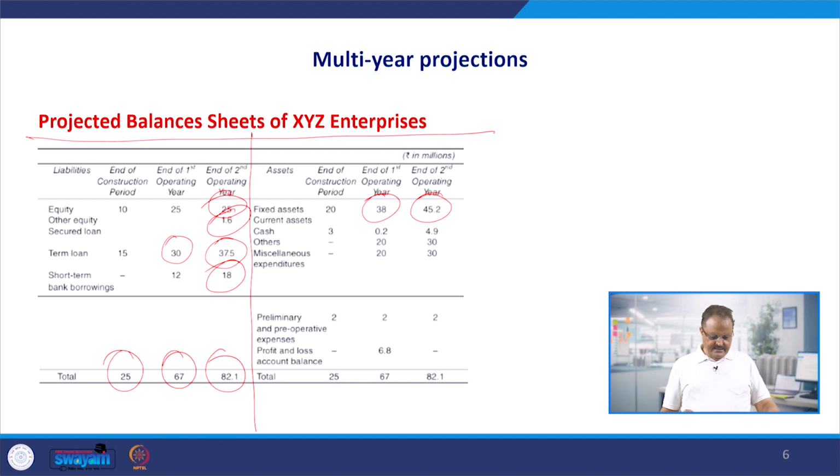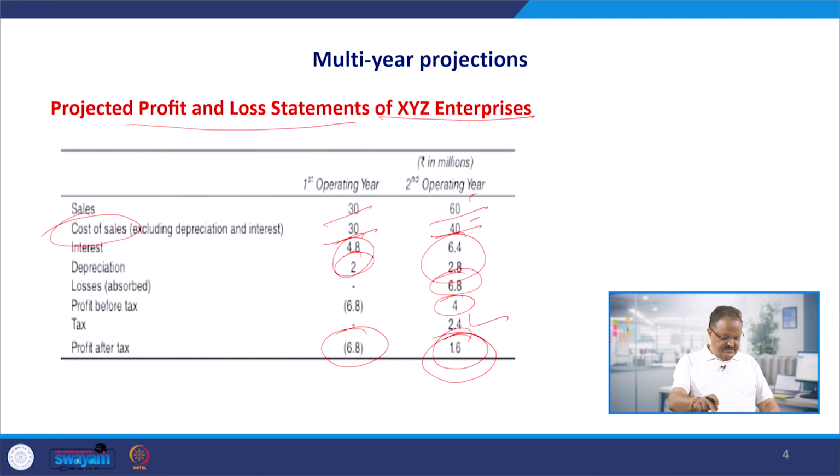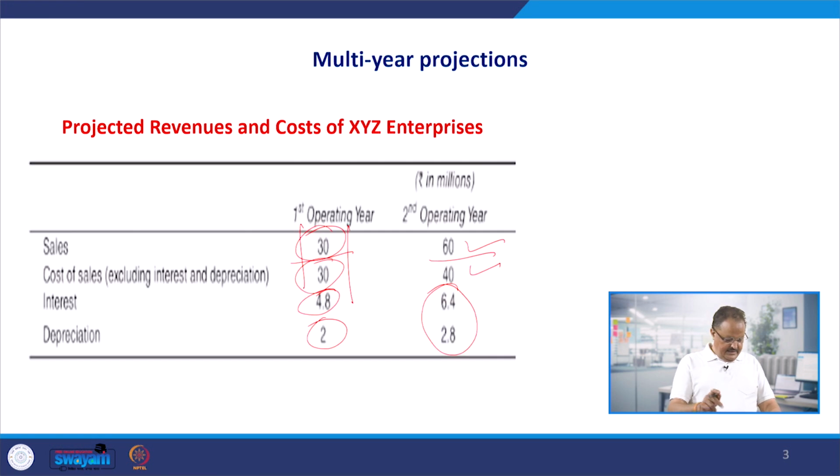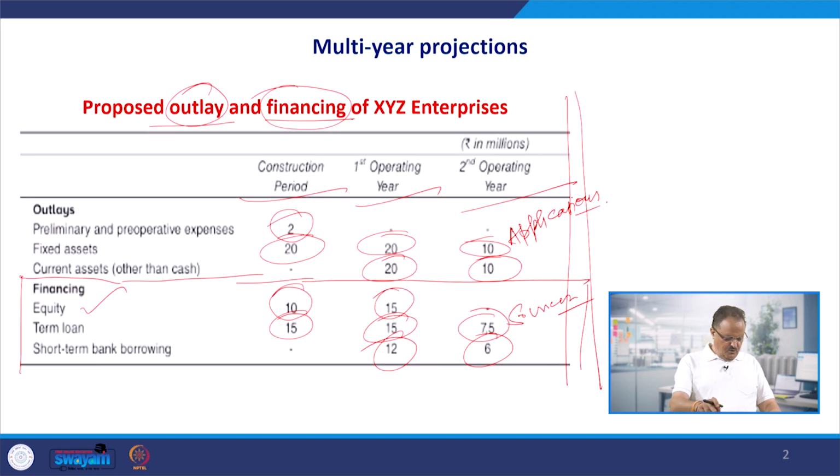Then we have the current assets, cash we have already. So you have to take these figures from the cash flow statement, right? If you see the closing balance of the cash in the cash flow statement, it is 3 million. You can refer back, 0.2 million in the first operating year and 4.9 million in the second operating year. Other expenses are also given to us, and we have other miscellaneous expenditures which are given to us maybe in different forms. So these expenses are given to us, and that is the total amount which we are going to make use of. So current assets and the total preliminary expenses are also going to be there.